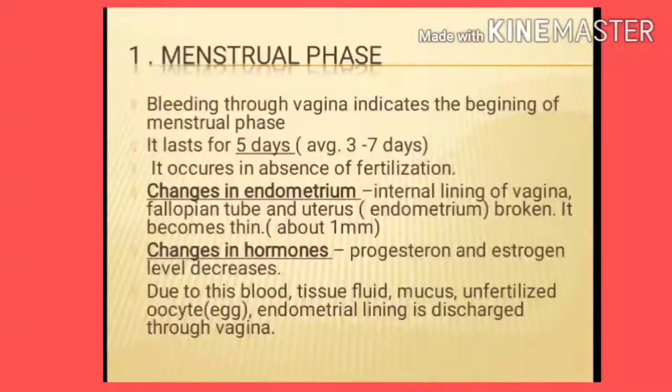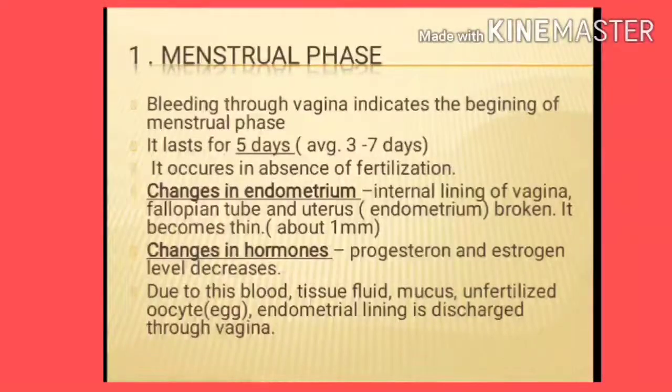What happens during this phase? Bleeding through the vagina indicates the beginning of the menstrual phase. It lasts for about 5 days, approximately 3 to 7 days. It occurs in the absence of fertilization. During this menstrual phase, many changes take place in the endometrium as well as in hormones. Changes in the endometrium: the internal lining of the uterus, that is the endometrium, is broken down. The endometrium becomes very thin, about 1 mm.